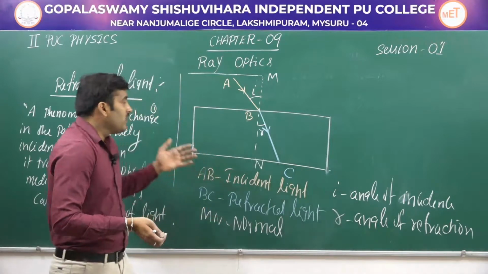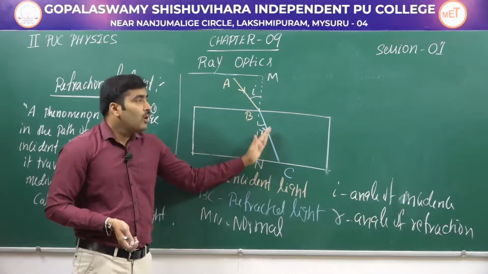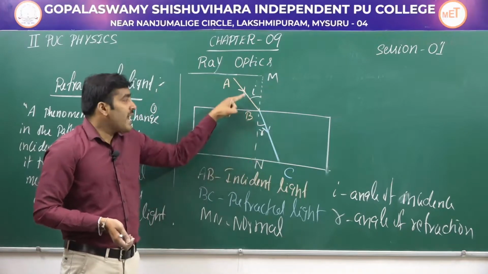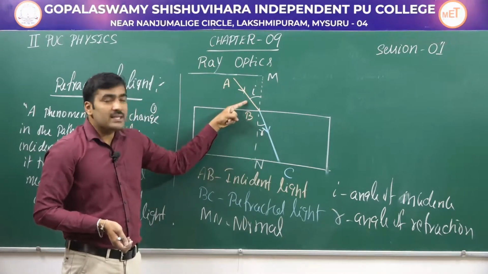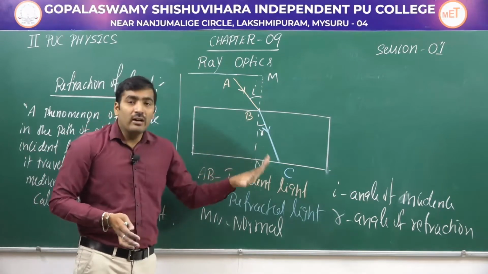And we understood the terminologies like what is incident light, what is refracted light, what is a normal, and what is angle of incidence and angle of refraction. So these are the concepts we have learnt in this class.